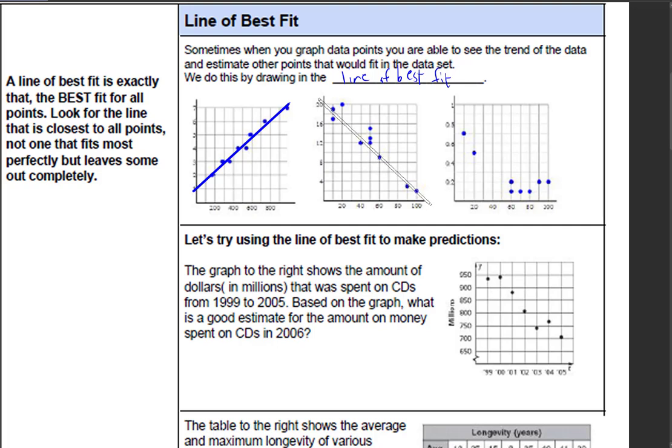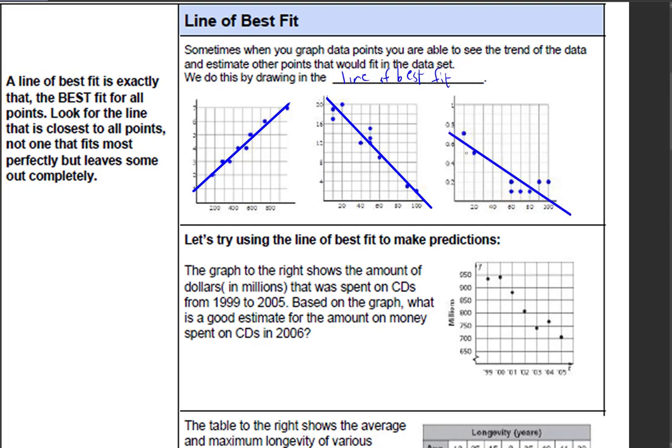This might be a line of best fit. No, I don't like that one. I don't think that's the one. Maybe it's this one. That's a pretty good line of best fit, I think, for that data right there. I choose that. Maybe that's good, right? Something like that. All right. How about this one here? The line of best fit might be something like, yeah, I could go with that, right?